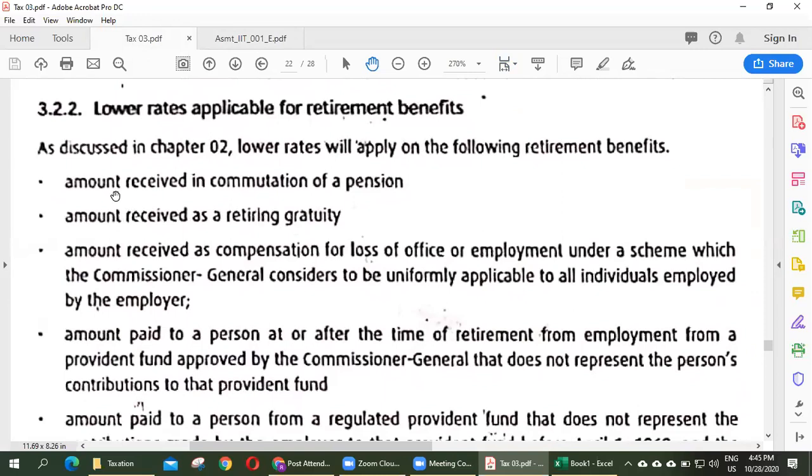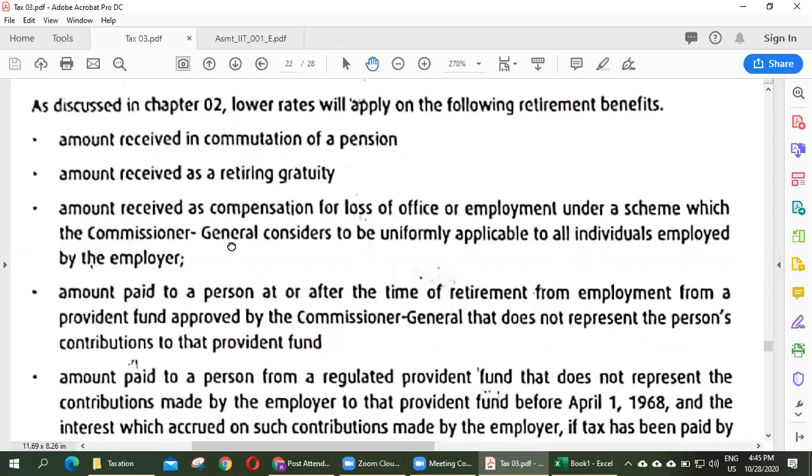At the time of getting the pension, he will be taxed at a lower rate. Amount received as retiring gratuity. If the employee gets a retirement gratuity, it is applicable at a lower rate.